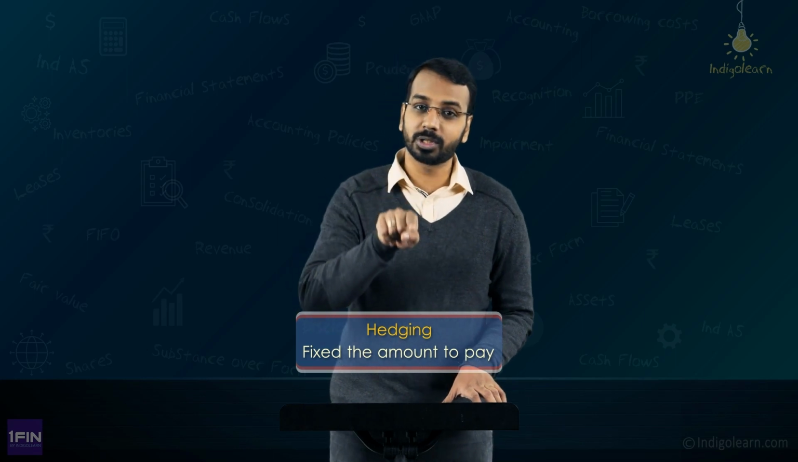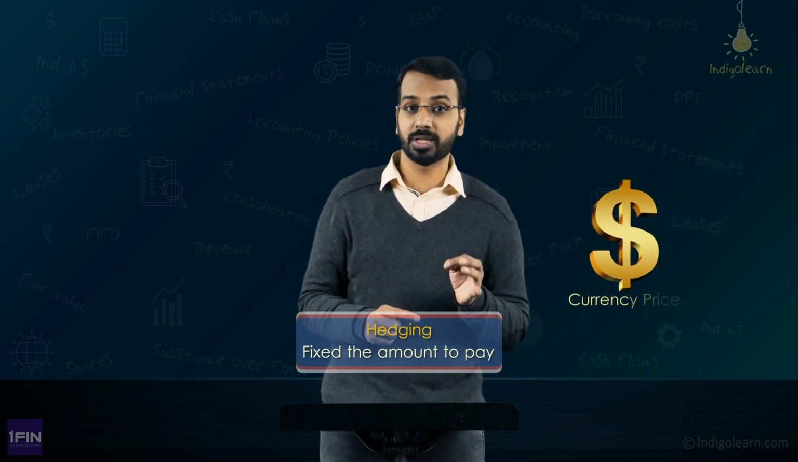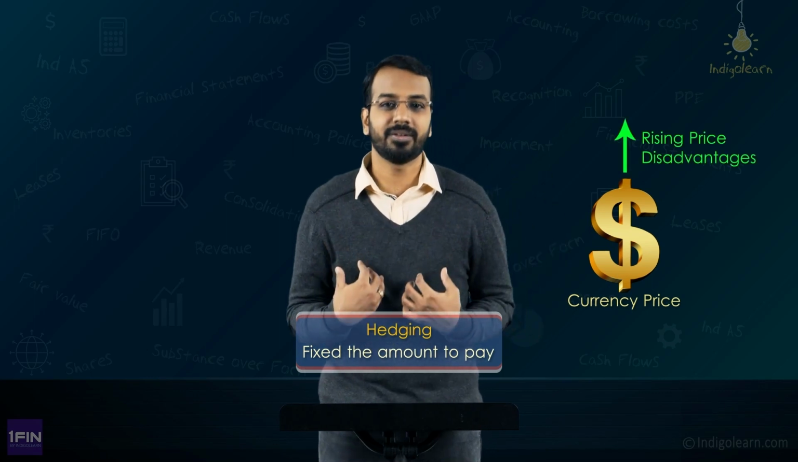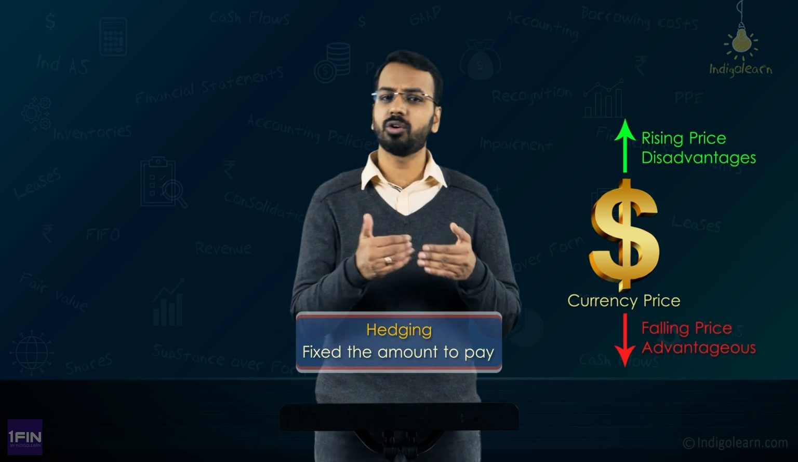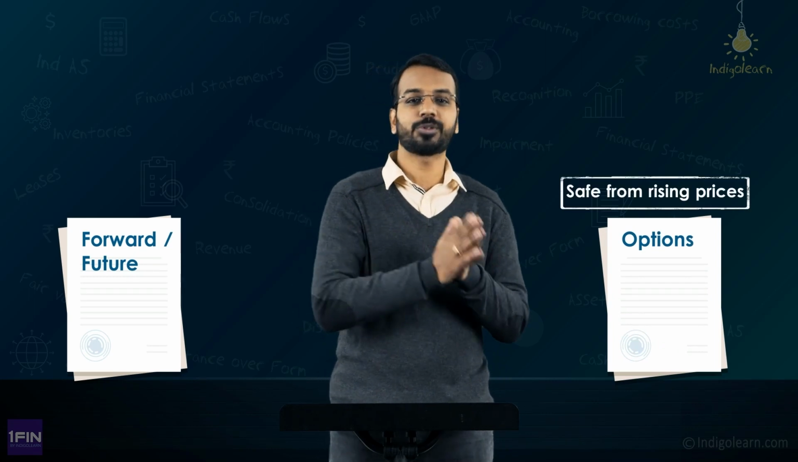Now here also there is one more challenge. What is the challenge here? The challenge is, see, prices can move both ways. If it goes up, it is disadvantageous to me. If it comes down, it is advantageous to me. So if I enter into a forward or a future contract, I am locking myself to a fixed price. But if I only want to take the benefit of downward price movement and safeguard myself from upward price movement, I can take an option contract.